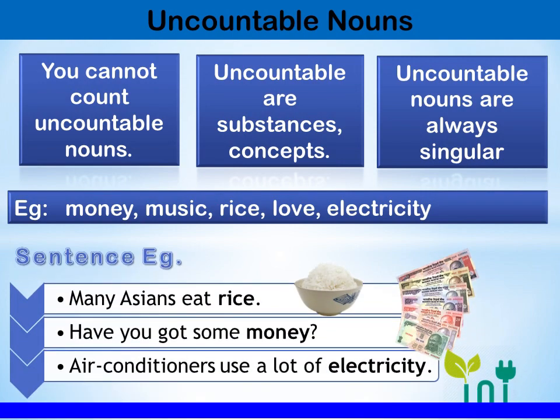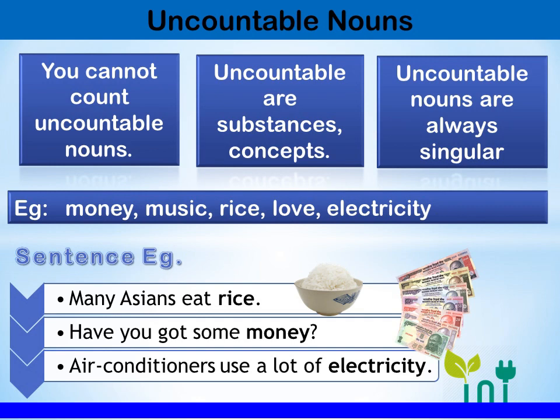Let us see some sentence examples. Many Asians eat rice. So here rice is uncountable noun, because you cannot count rice. You can count kgs but you cannot count rice. Have you got some money? So money is uncountable. Rupees or dollar is countable but money is uncountable.